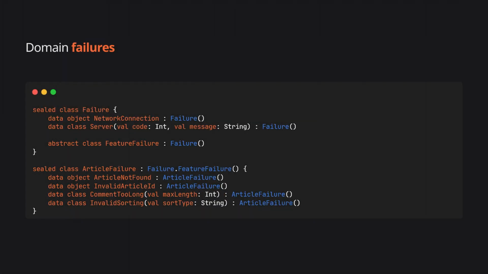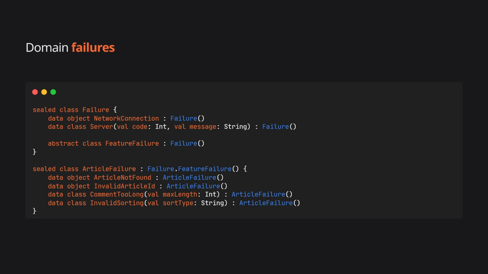Then we define failures for the domain layer. These aren't exceptions. They're data. They represent business failures that the app needs to handle gracefully. We have a base failure class for common errors like network issues, and feature-specific failures that extend it. For articles, we have ArticleNotFound and InvalidArticleId failures. Same concepts as exceptions, but these are what flow through to the UI layer.